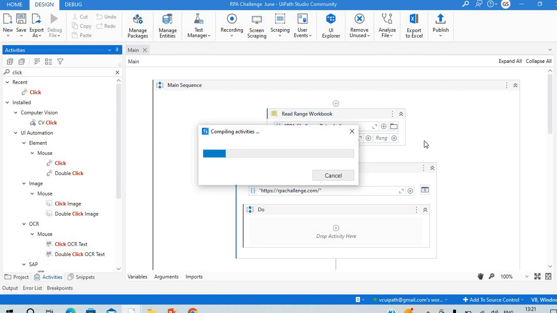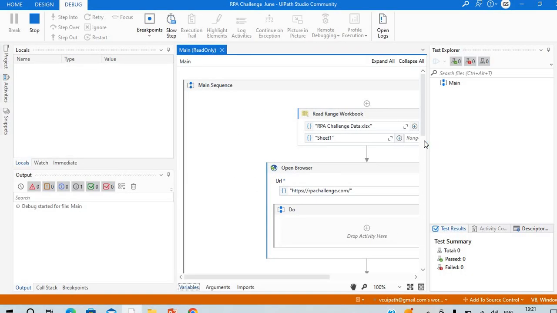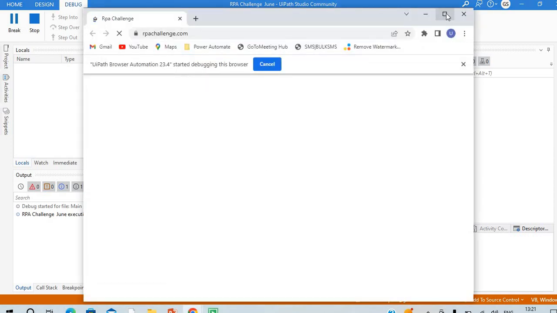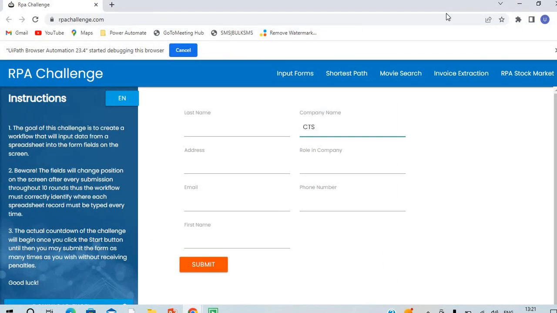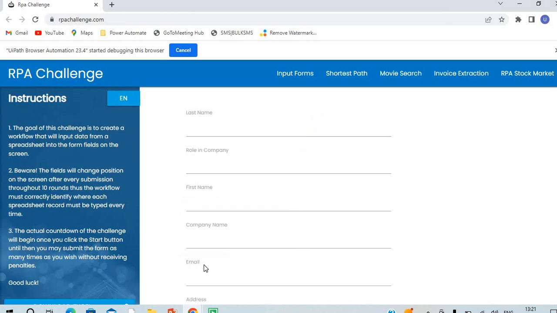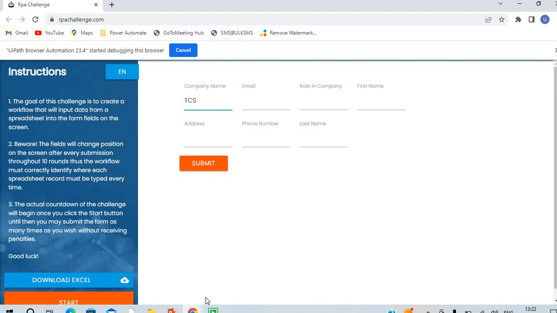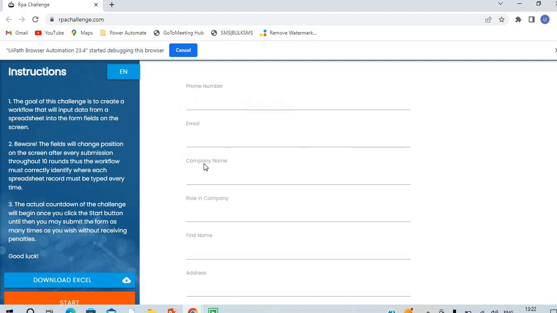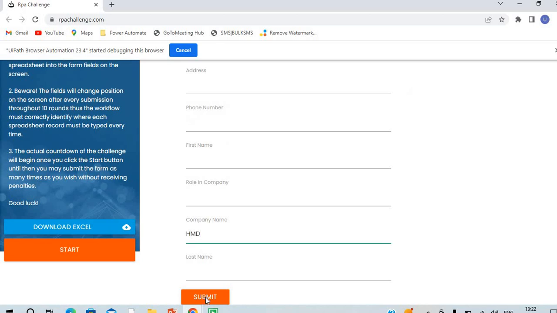So what our process will do, it will read the data from the Excel file. Then it will open the browser. Once the browser is open, it will send all the data one by one to each and every field, the company name and the email. So you can see even the field positions are changing, it is entering the data properly. So this is the power of RPA UI.